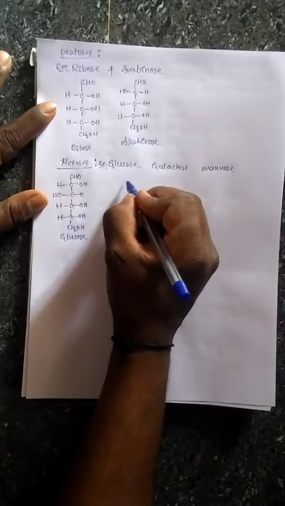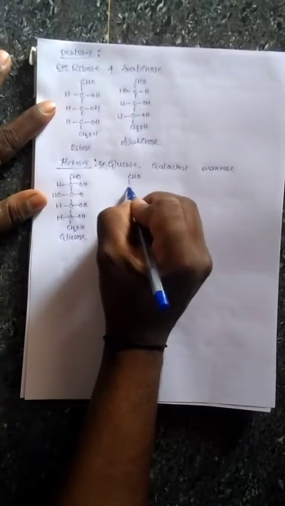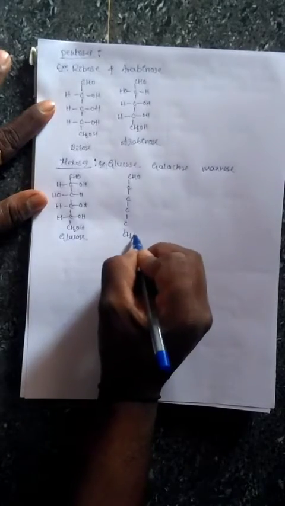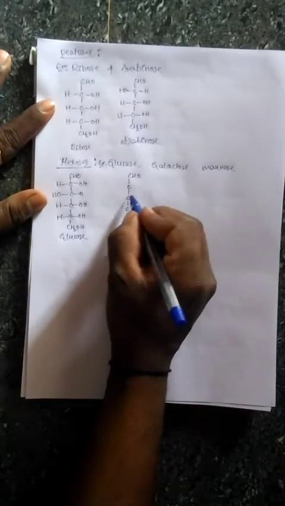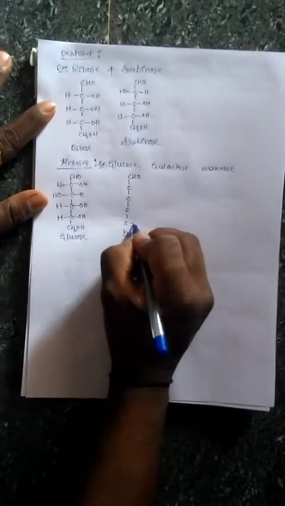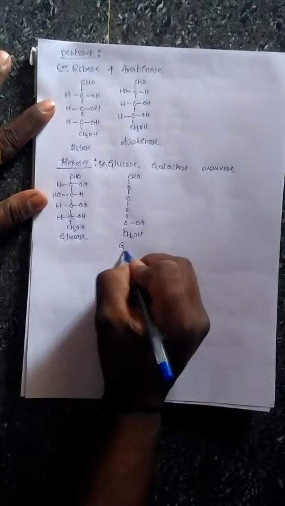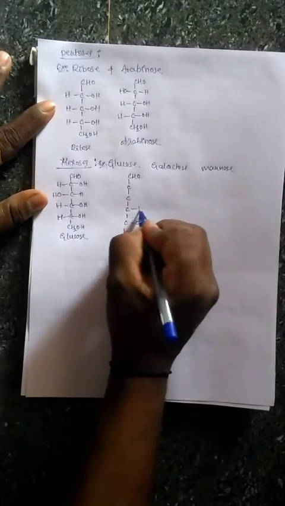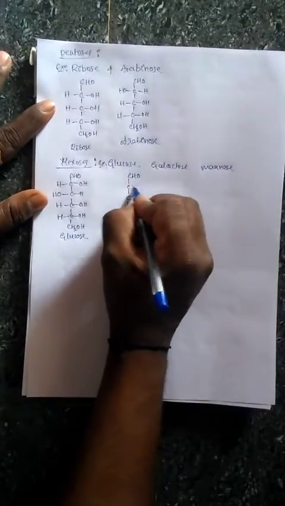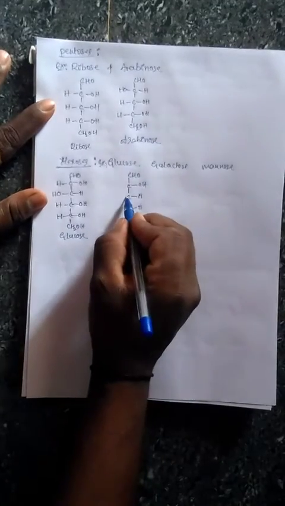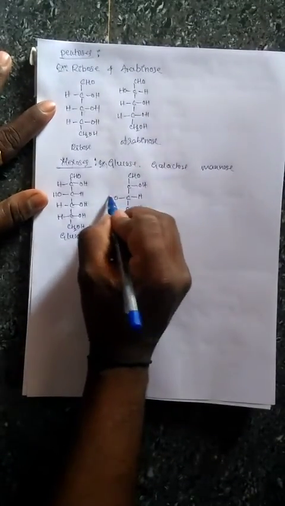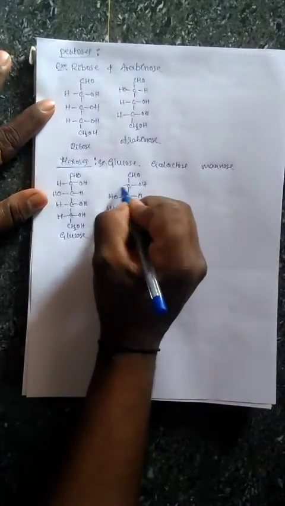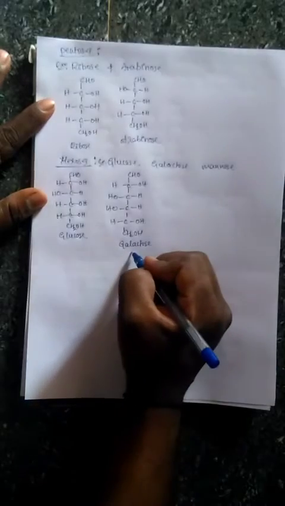So right now galactose. The structure of galactose is CHO, C, then CH2OH. 1, 2, 3, 4, 5, 6 carbon atoms. Now here OH for galactose. This is the structure of galactose. OH, then H and OH. So here the third and fourth position of functional groups will change in the direction. Okay, this one we call galactose.